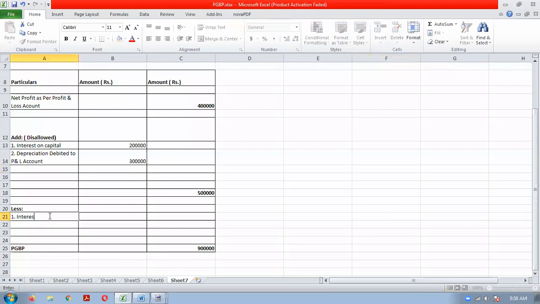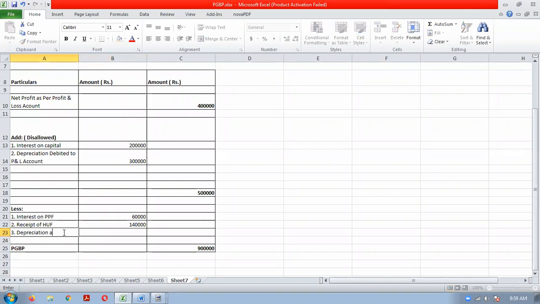So interest on PPF and receipt from HUF. Write and keep: receipt from HUF is exempt. Exempt income means no need of paying tax.